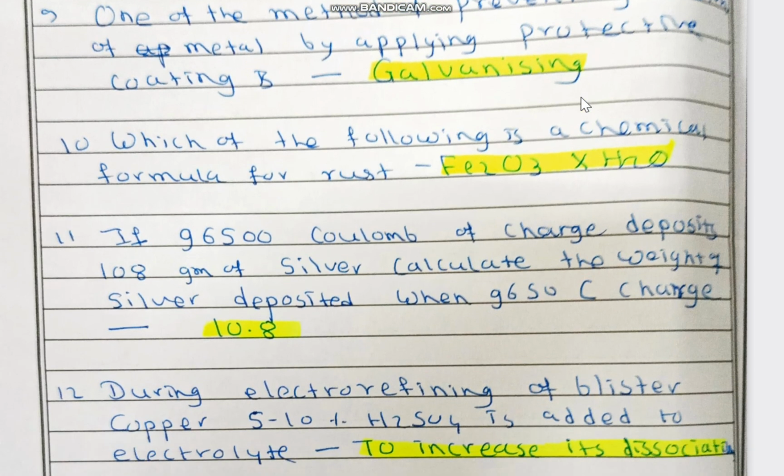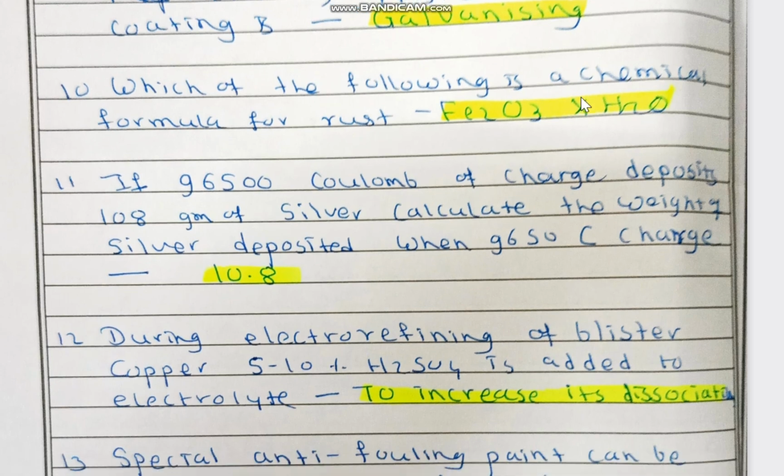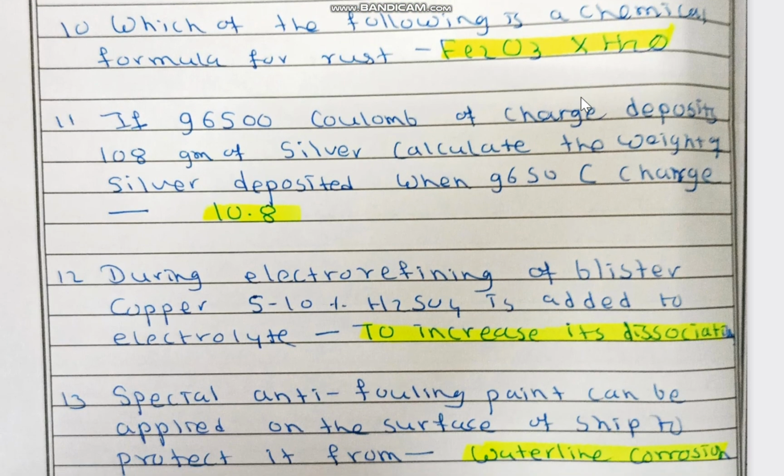Then which of the following is a chemical formula for rust? Chemical formula for rust is Fe2O3·2H2O or xH2O. Then next one is if 96,500 coulomb of charge deposit 108 gram of silver, then calculate the weight of silver deposited when 9650 coulomb charge, and the answer is 10.8.